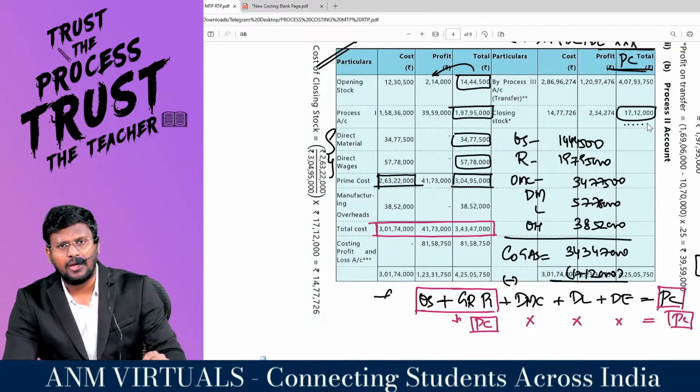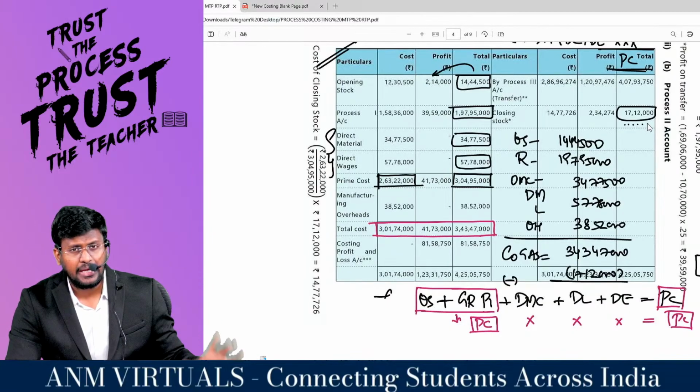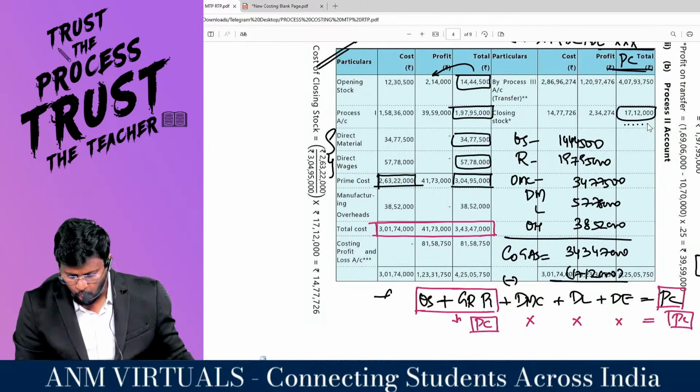So this 17,12,000 will be including profit. Right? So take your calculator.